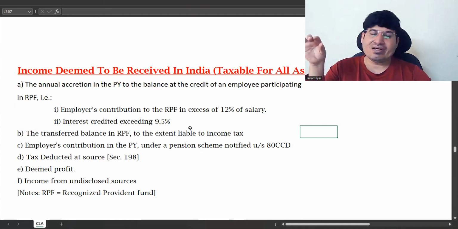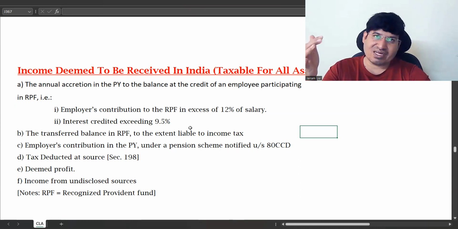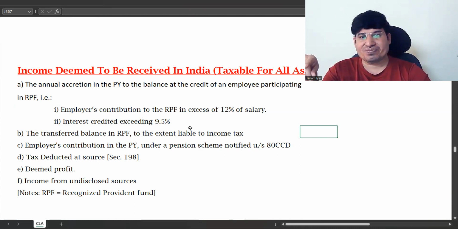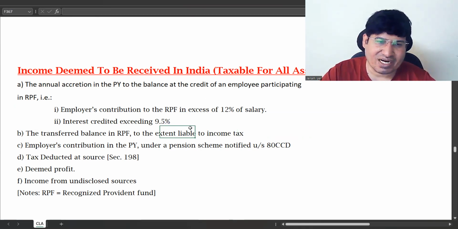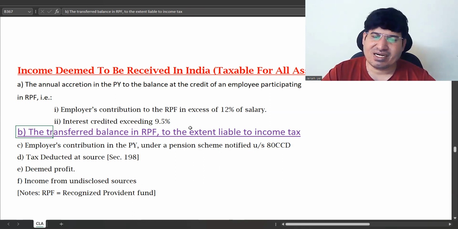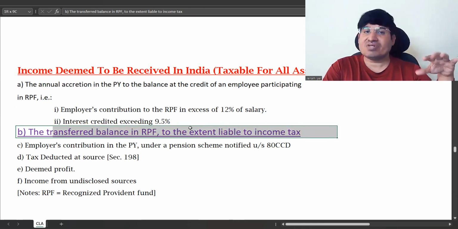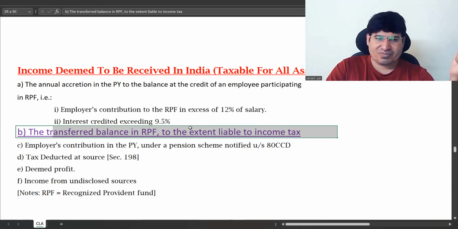When that employer wants to get recognized, he will apply to the Commissioner of Income Tax. If he gets recognition, then your URPF, or unrecognized provident fund, money is transferred to RPF. So they are talking about that point: transferred balance in RPF to the extent liable to tax. When it is transferred, there is a particular way to calculate taxability. Whatever is exempt, you leave that. Whatever is taxable, that part is deemed to be received in India. I'm just making it clear so that it does not escape taxability.